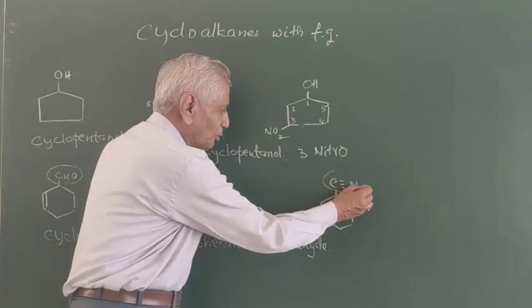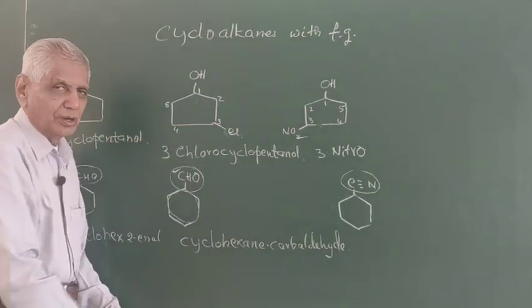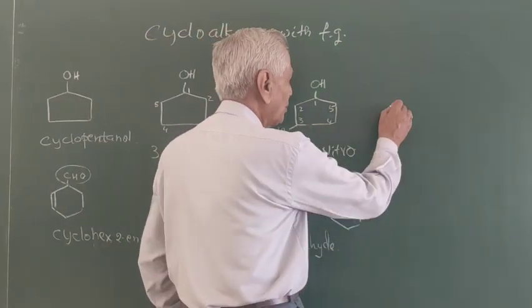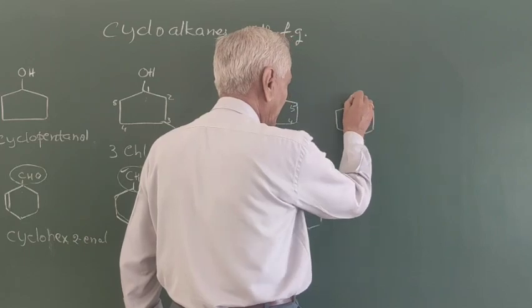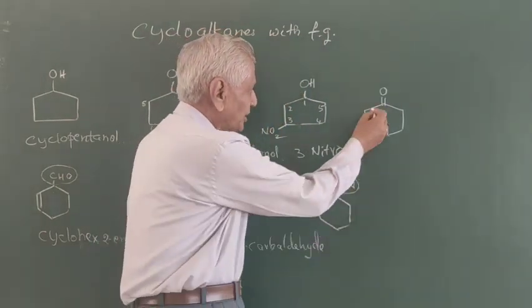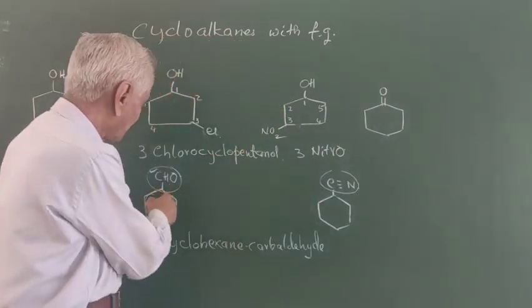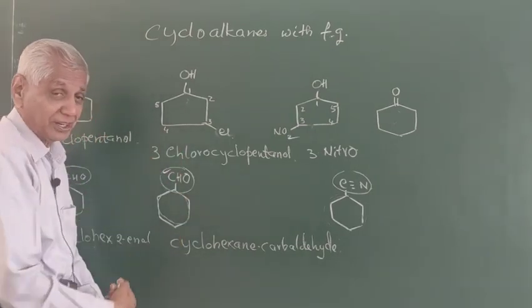This nitrile group is attached there, just like this. So remember, similarly, if you have got a compound like this, now this carbon is in the ring only. Unlike this, the carbon is not in the ring, it is outside the ring.